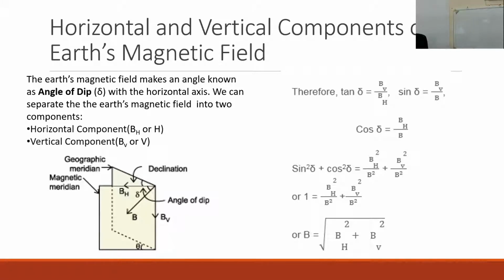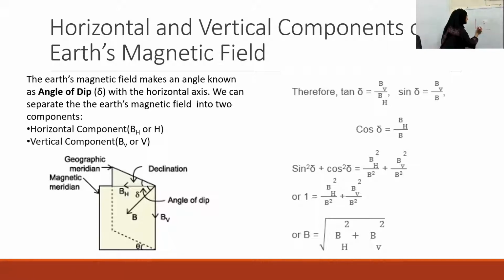So let me just show you, any vector can be resolved into two directions. So the magnetic field vector also can be resolved into two directions. Any vector A can be resolved into two directions along the x-axis.